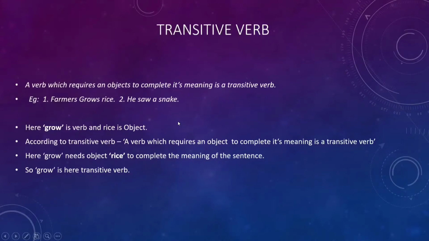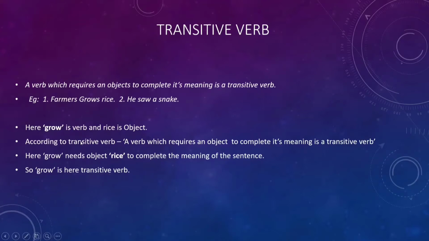Now let's see transitive verb. A verb which requires an object to complete its meaning is a transitive verb. What is transitive verb? A verb which requires an object to complete its meaning is a transitive verb. Let's see example. Farmers grow rice. Here, grow is verb and rice is object.